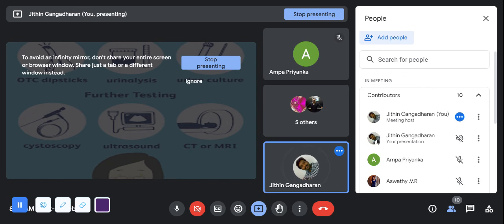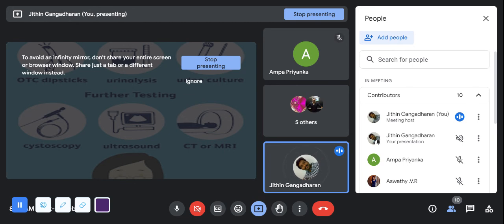If the pus cells are more, we'll go for a urine culture so that we can properly identify the bacteria and correctly prescribe the medicine. Till then, the cephalosporin group is the drug of choice. Usually we start with tab cefixime. If it is an injection, we'll go for ceftriaxone injection.